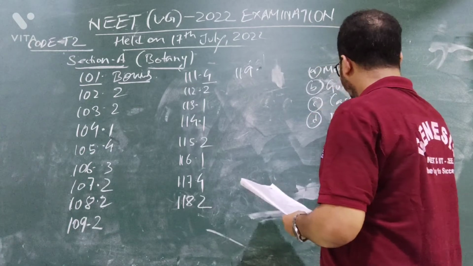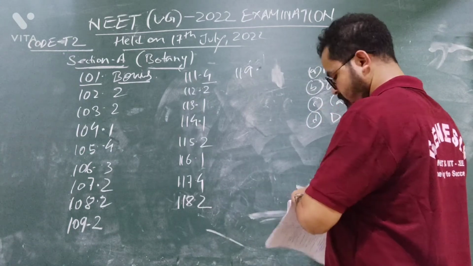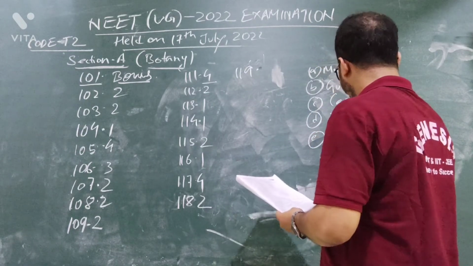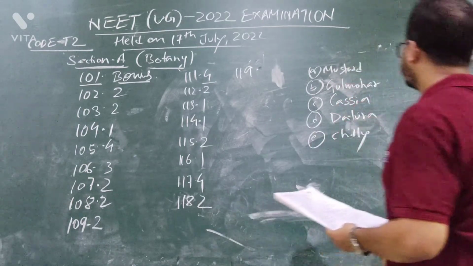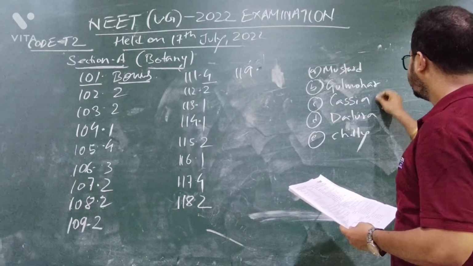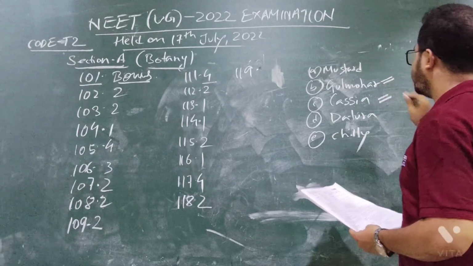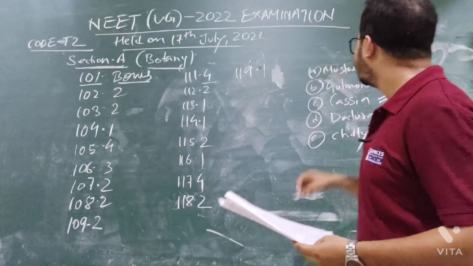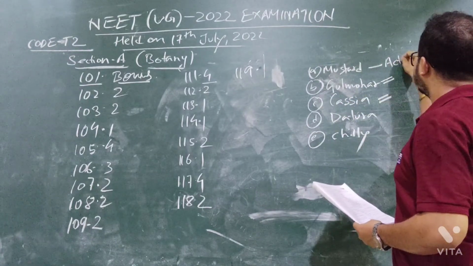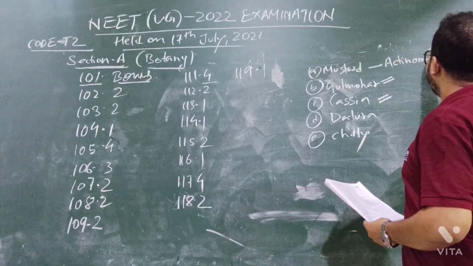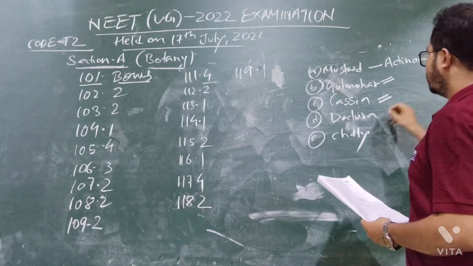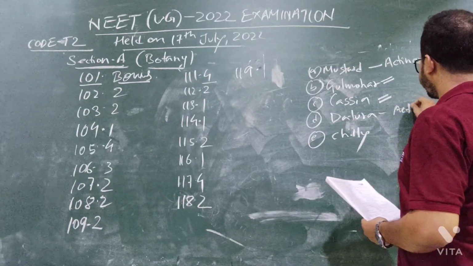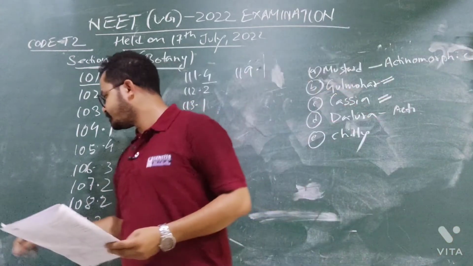D, Datura. E, Chili. So zygomorphic plants will be Gulmohar and Cassia. Answer will be B and C, so answer will be option number 1. Mustard is actinomorphic. Datura is also actinomorphic.